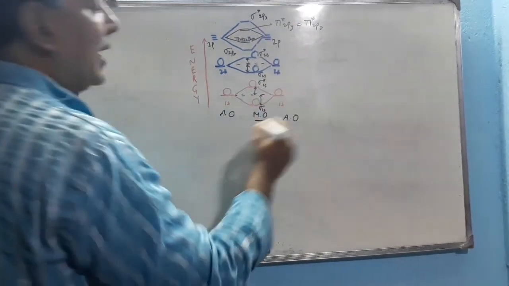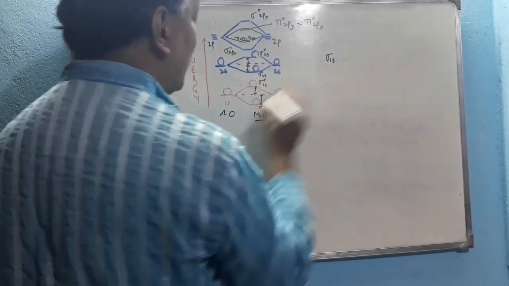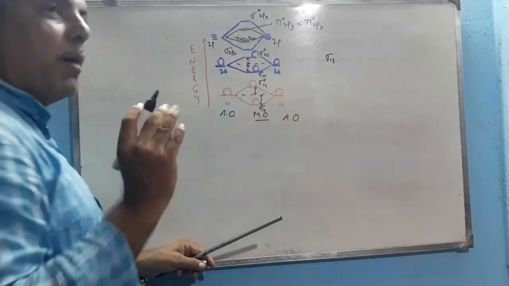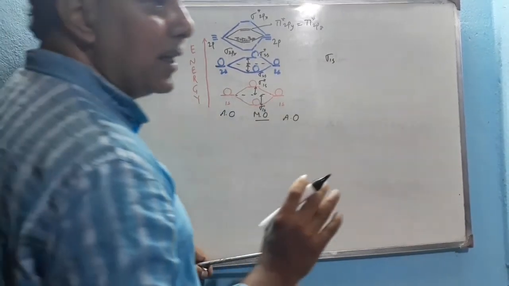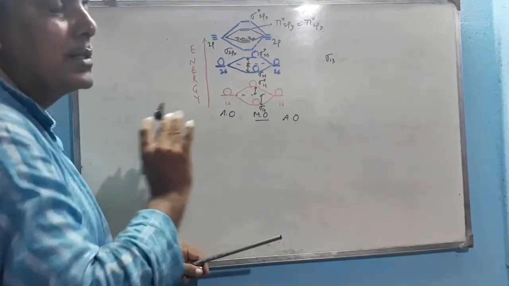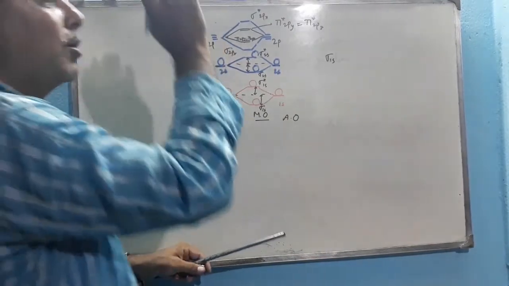Now the sequence is like this. Sigma 1s is the lowest energy orbital and is filled first, because the Aufbau principle, Hund's rule of maximum multiplicity and Pauli's exclusion principle, all three rules, are obeyed in molecular orbital theory.